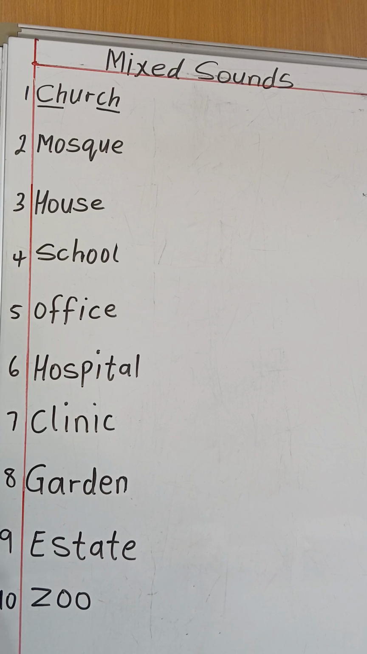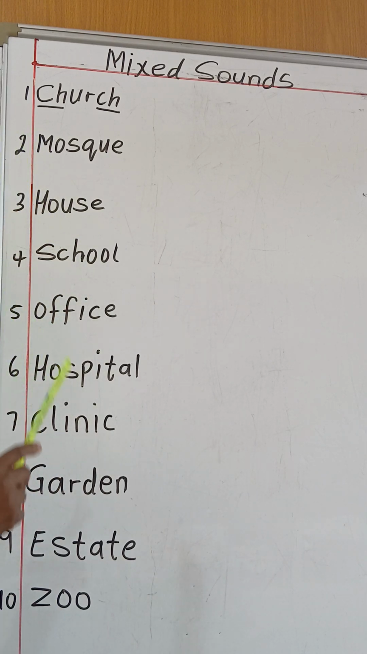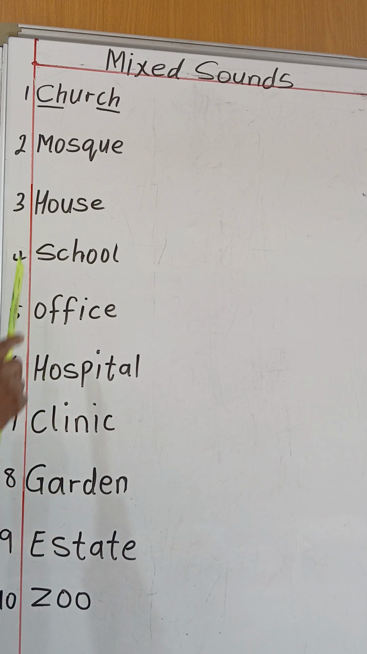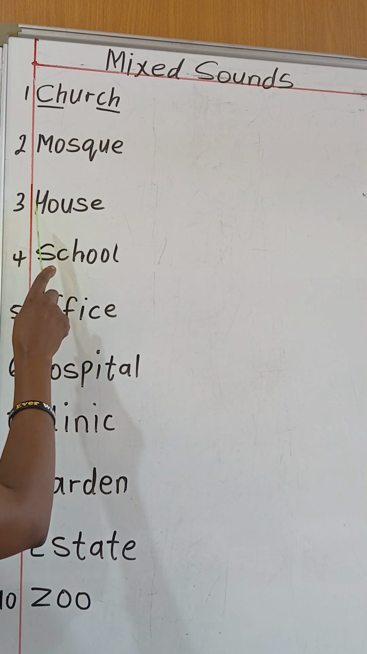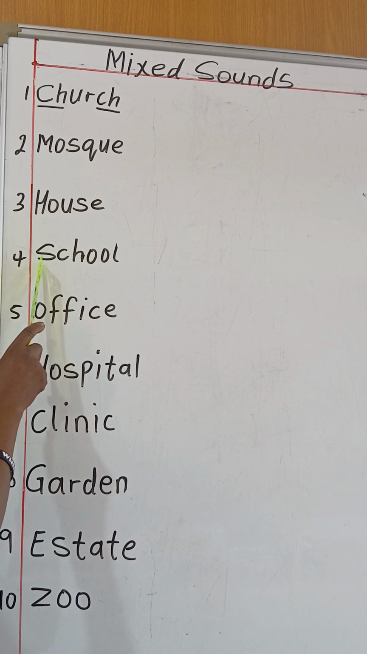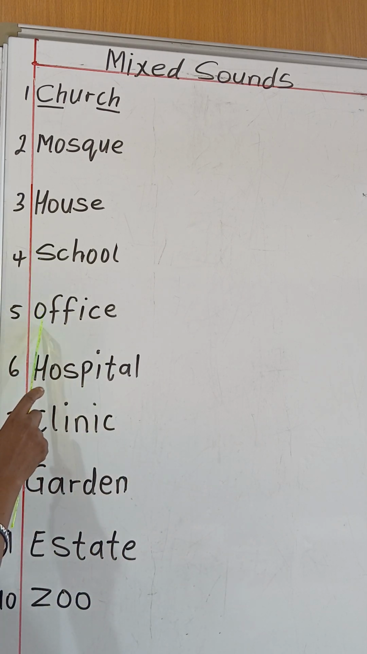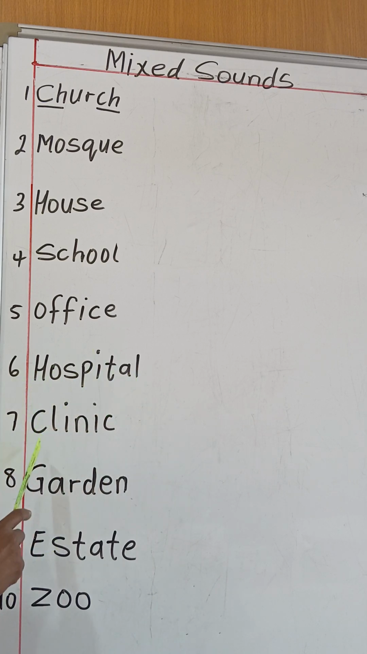Church, church. Then I have the letter M, which gives the sound M. I have the H that gives the sound H. I have the school, which gives the sound S. And this office, this letter O will give the sound A, office. And I have another H here, hospital. I have the C, and it will give you the sound K.